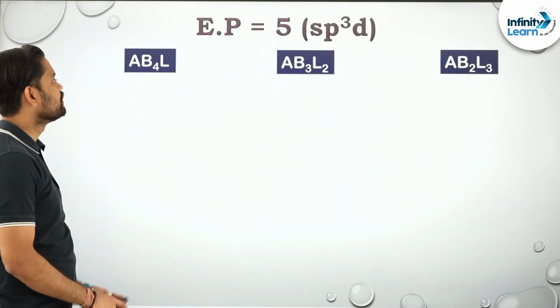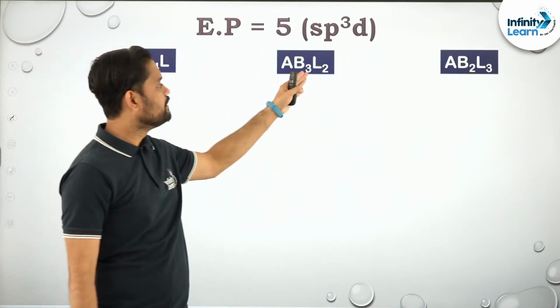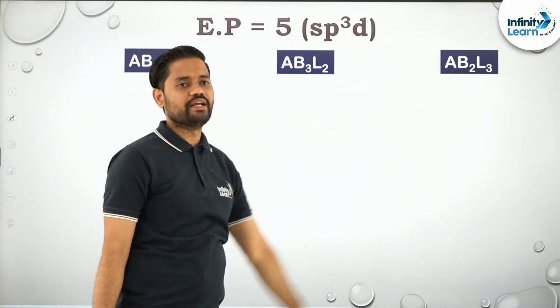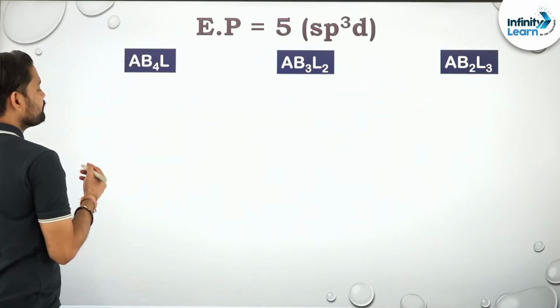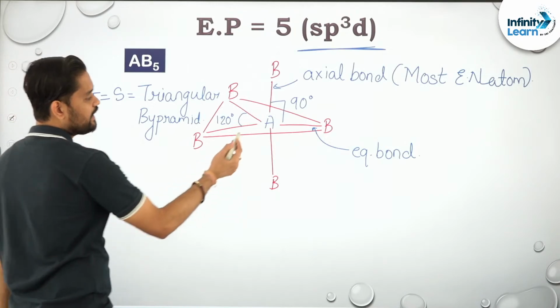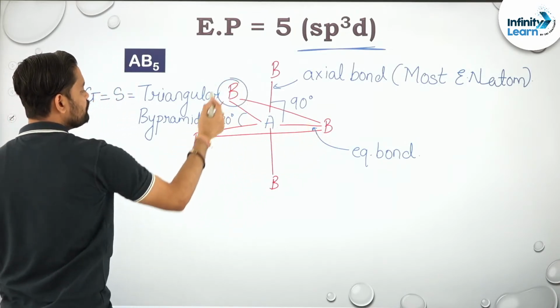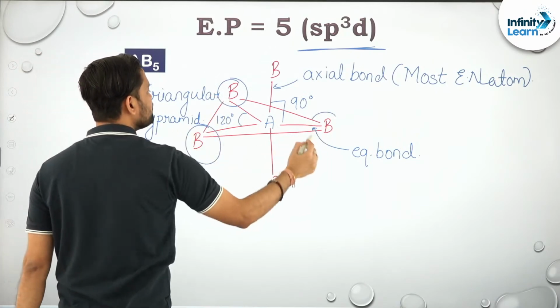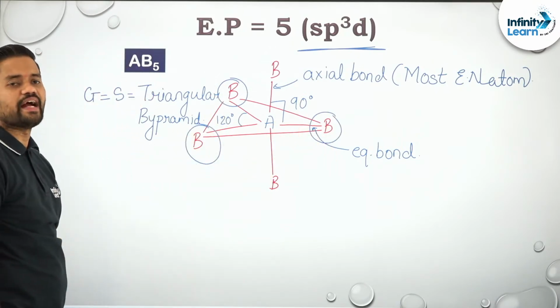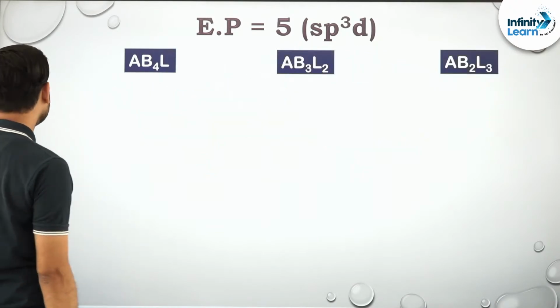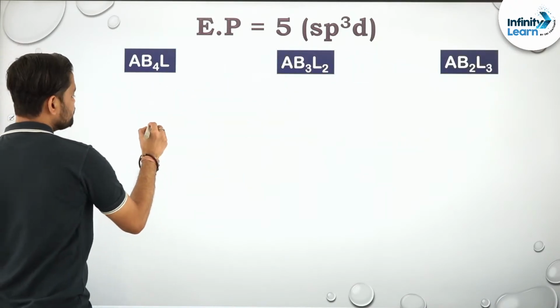Coming to the structures of AB4L, AB3L2, AB2L3. Okay, so AB4L. According to this, can I say I can place a lone pair over here, over here, over here, over here? So there are 3 positions that can consist of a lone pair. Okay, so let me draw it.